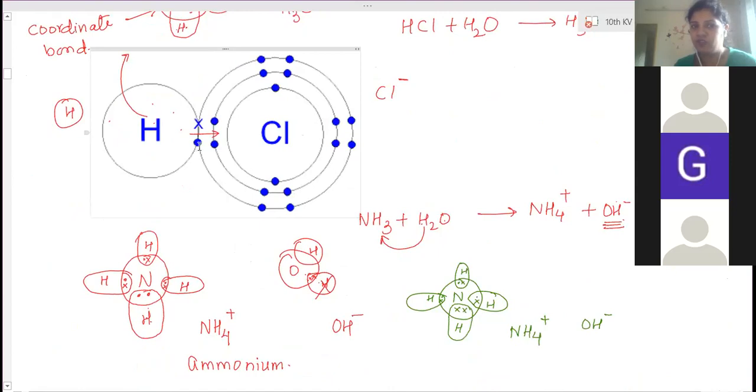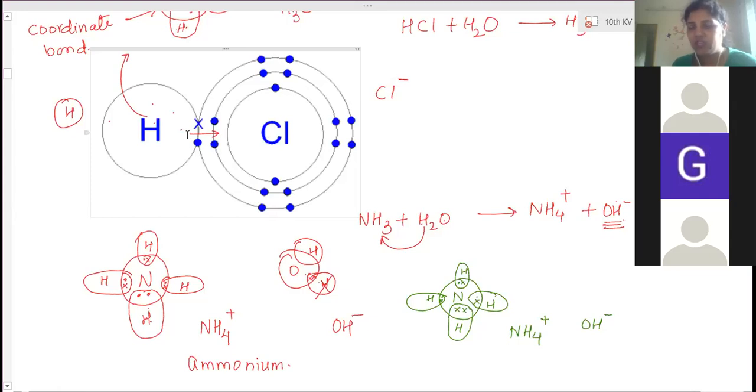Hydrogen has 1 electron and chlorine has 7 electrons in its last shell. So they come closer and the shells mix with each other. Chlorine will share 1 electron with hydrogen and hydrogen shares its electron with chlorine. Now these two electrons belong to chlorine also and hydrogen also. This is called covalent bonding.